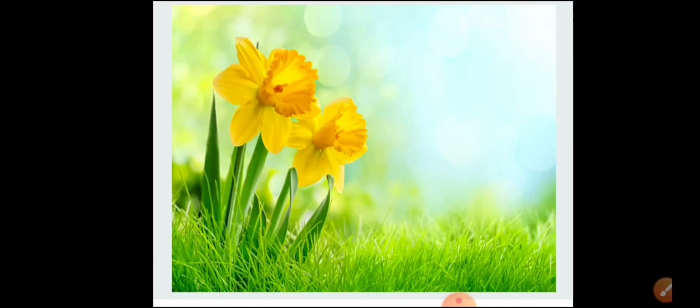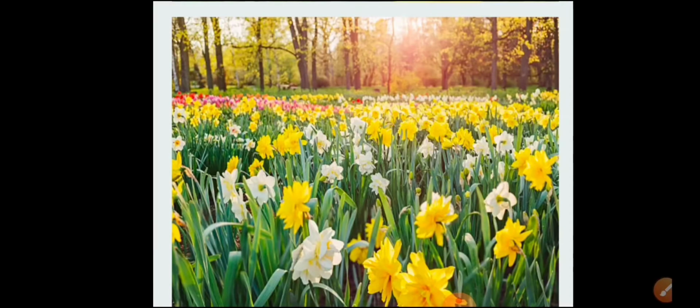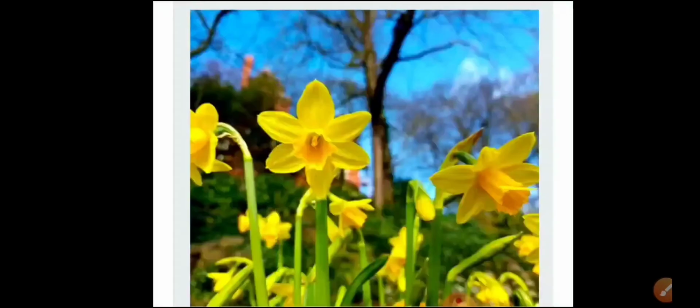So today we shall read the poem Daffodils, which is written by Wordsworth. Okay. So you can see different pictures of daffodils. A lot of colors are there, but generally they are found in only two colors, yellow and white. How beautiful a flower it is, and it has a beautiful fragrance also.